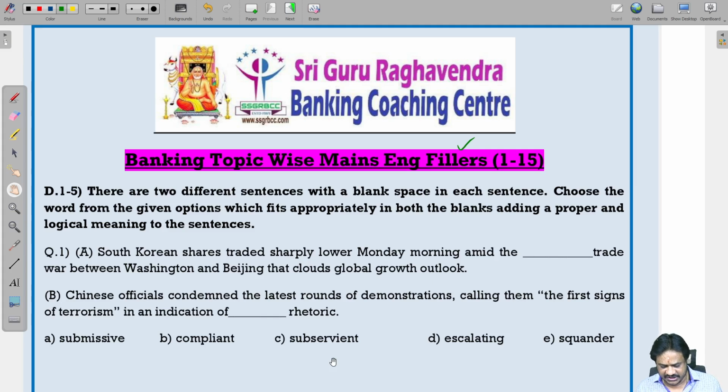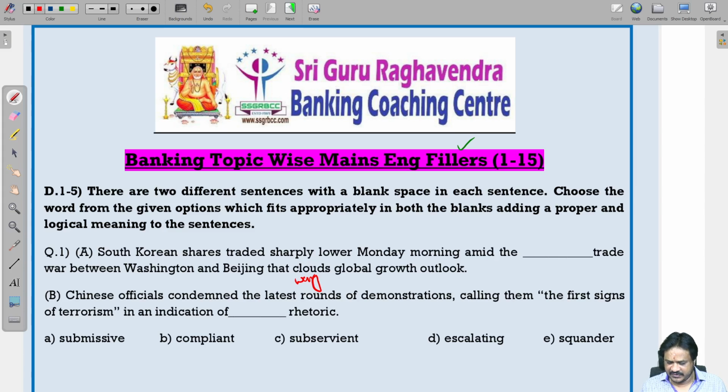South Korean shares traded sharply lower Monday morning amid the dash trade between Washington and Beijing that clouds global growth outlook. Clouds means worry.